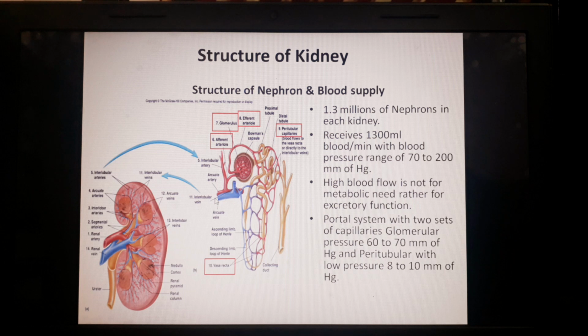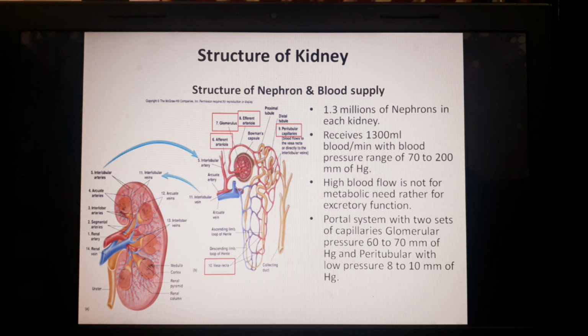Now its different parts. The main structural and functional unit of the kidney is the nephron. This nephron has basically two parts. One is the renal corpuscular part and the other is the tubular part. The renal corpuscle, also called the Malpighian capsule, constitutes two parts: one is the glomerulus, the other is the Bowman's capsule. It is mainly responsible for blood filtration.